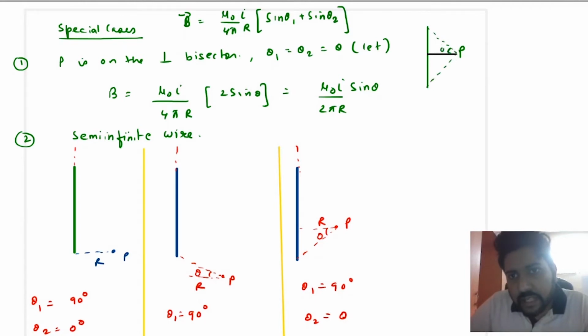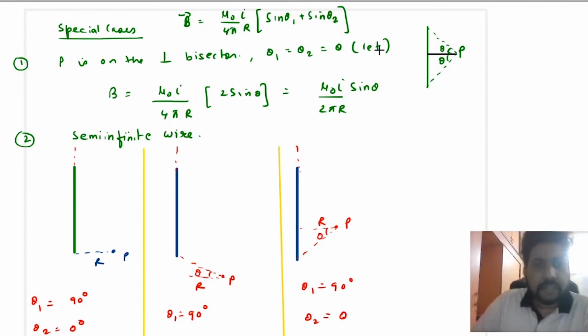So this is theta, this is also theta. So in that case you will say that theta 1 is equal to theta 2 is equal to theta. Okay, so then the magnetic field will become mu naught I upon 4 pi r (sine theta plus sine theta), that is 2 sine theta, that is equal to mu naught I upon 2 pi r sine theta, and the direction is inside the plane.